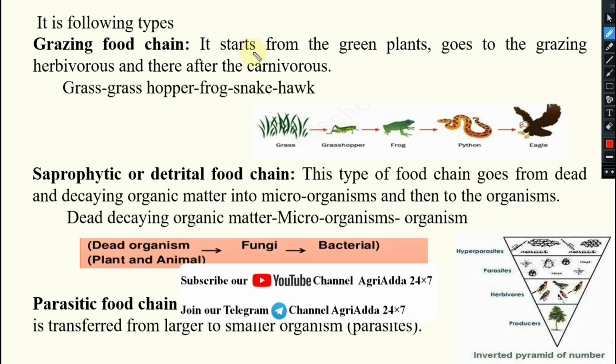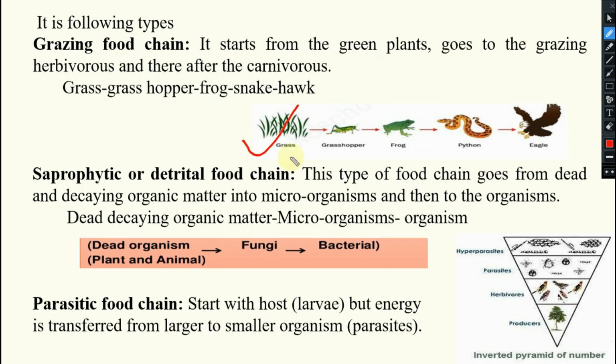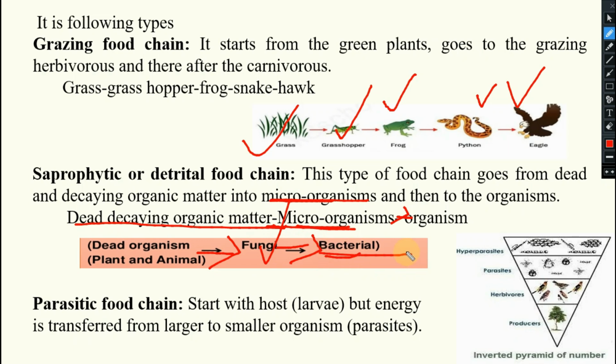Next you see different types of food chain are there. Grazing food chain: you see it starts from the green plants, okay, goes to the grazing herbivores, okay, and thereafter it will go to the carnivores. Saprophytic or detrital: this type of food chain goes from the dead and decaying organic matter into microorganisms and then to organisms. That means dead and decaying organic matter will be there, that will be fed upon by microorganisms, this will be fed upon by even smaller microorganisms, the decomposers. Dead organism, plant or animal, taken up by fungus, and those will be eaten by bacteria.